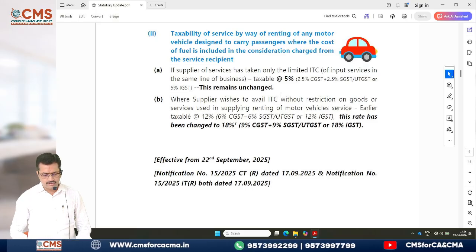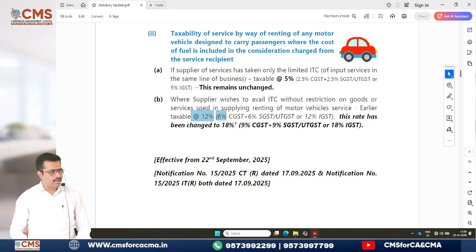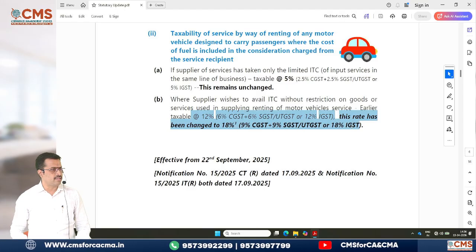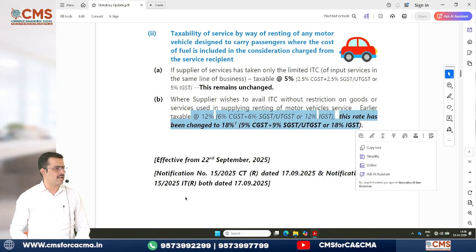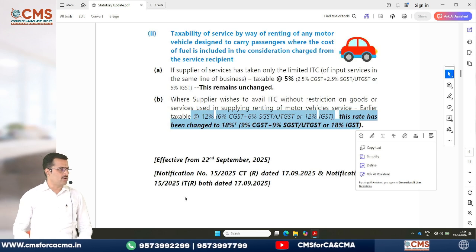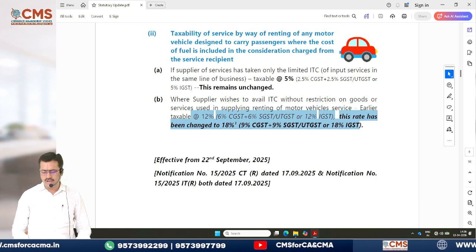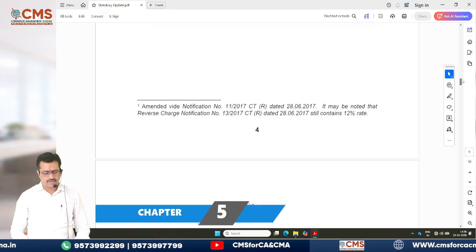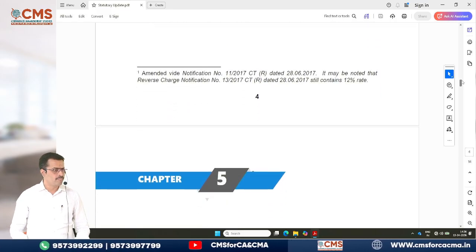Earlier the rate was 12%, but now it has been increased to 18%. That is the amendment which you have to keep in mind. Again, it has come from 22nd September 2025. Hope every one of you has gone through these amendments. Otherwise also, now I am sharing it. Please be careful.